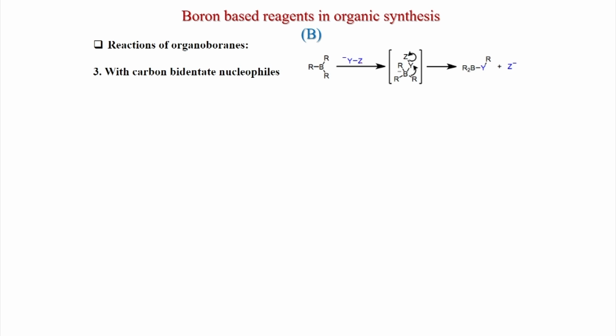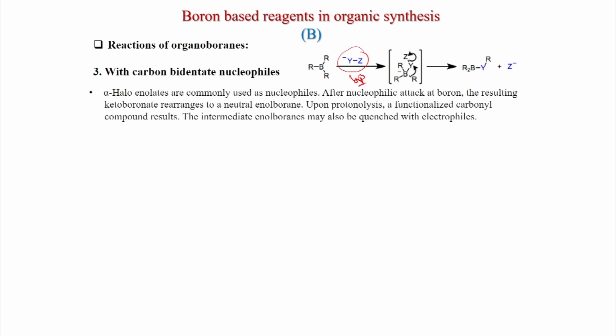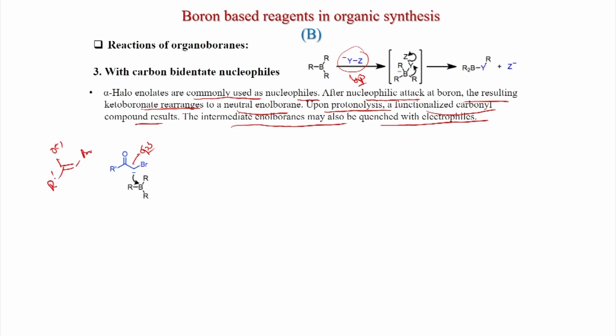First we will discuss this system where there is an sp3 carbon and one group has to leave. Alpha haloenolates are commonly used as nucleophiles. After nucleophilic attack at boron, the resulting ketoborane rearranges to a neutral enol borane. Upon protonolysis, a functionalized carbonyl compound results. The intermediate enol boranes may also be reacted with electrophiles. So, this is an sp3 center. Alpha bromo ketones, that is the ketoenolate actually, stays like this, O minus, Br, R.